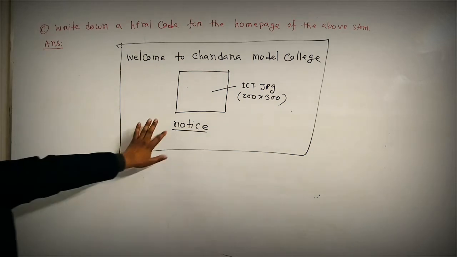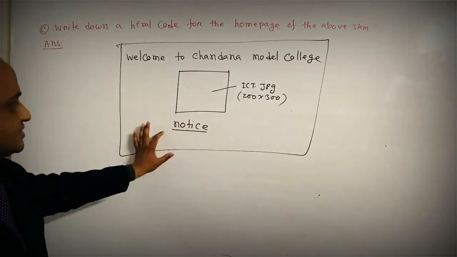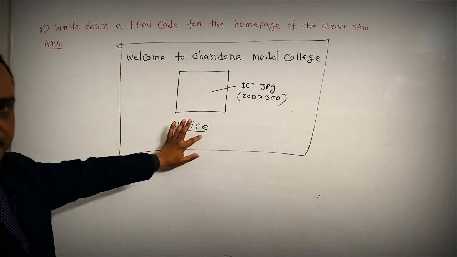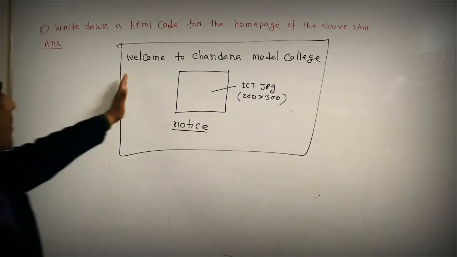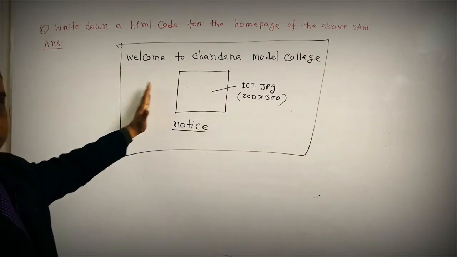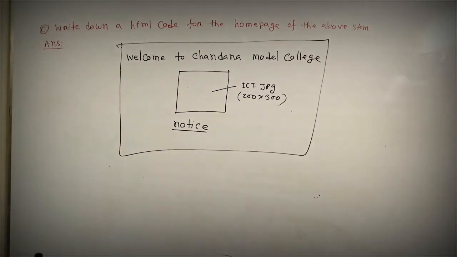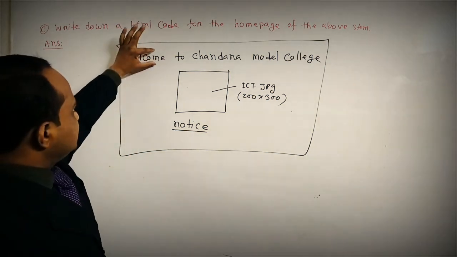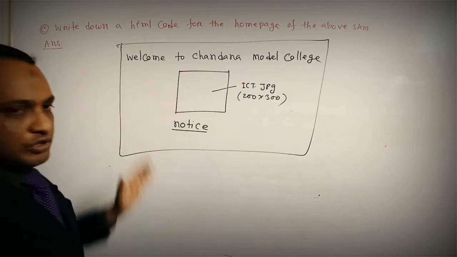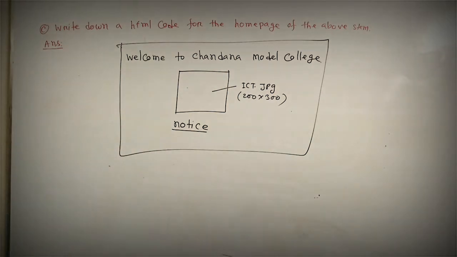Notice is a link, and every link has an underline, so there is an underline here, and all are in the middle center position. As I use the center align in the paragraph, for this reason all three contents will be in the center position. I think you can understand.